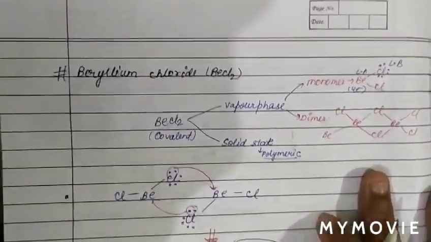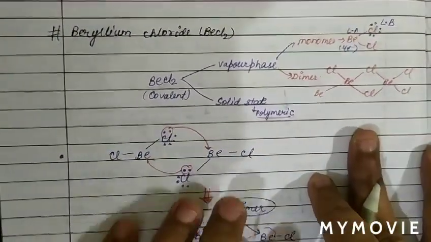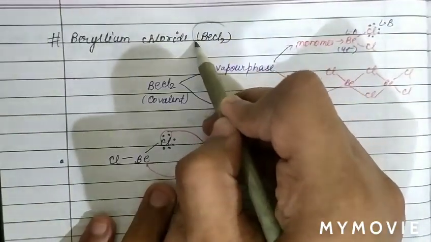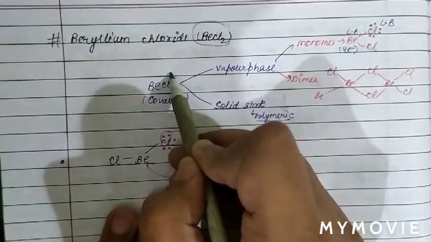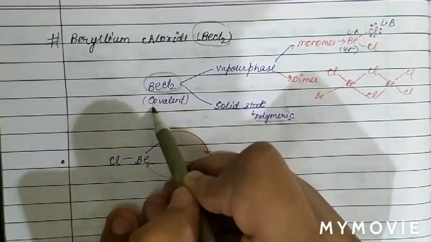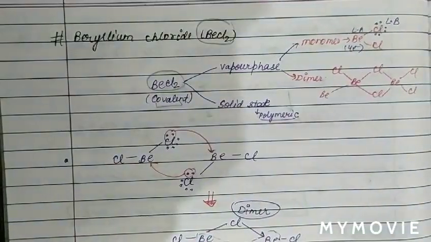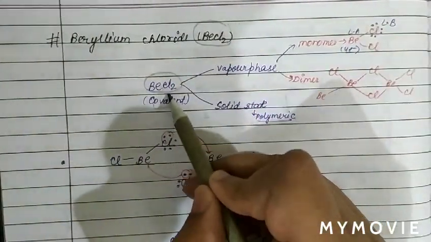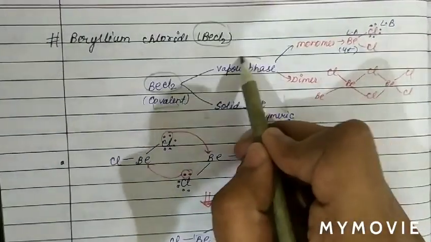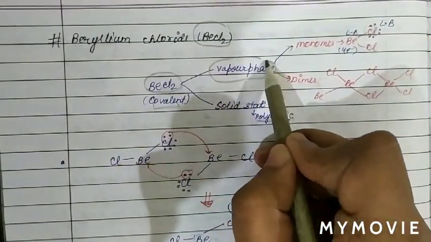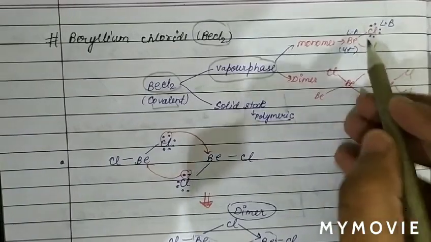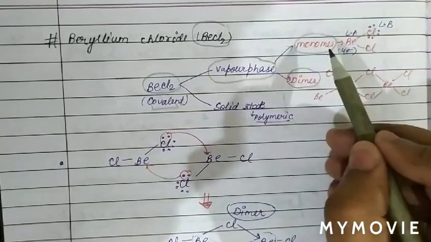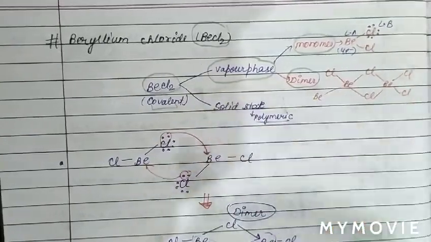Now see the structure of beryllium chloride. The general formula for beryllium chloride is BeCl2. We know beryllium halides are basically covalent in nature due to the high polarizing power of the Be2+ ion. BeCl2 in vapor phase exists in the form of monomer and dimer.